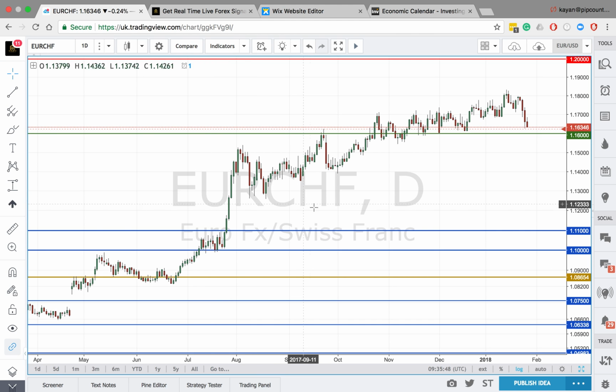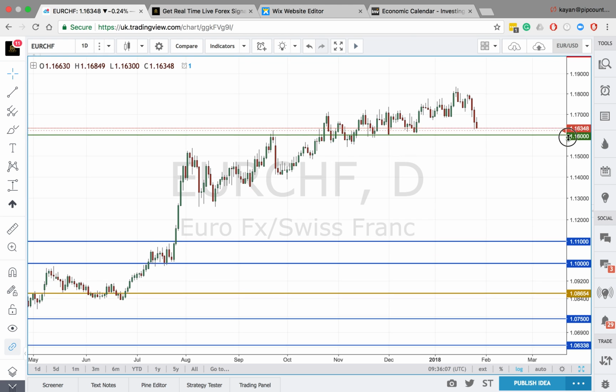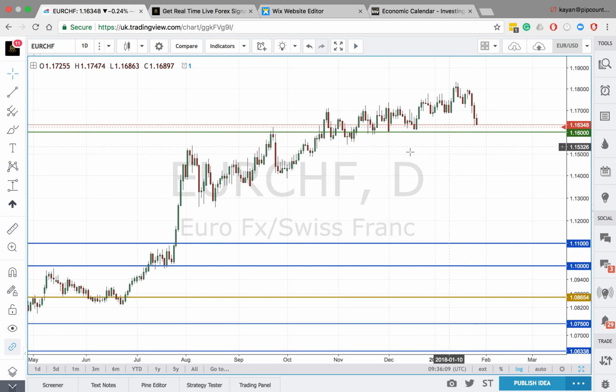And with Europe being Switzerland's main trading partner, they don't want the Swiss franc to appreciate against the euro because a weaker exchange rate for the Swiss franc allows more European buyers to buy Swiss national goods and services on the international market, and more money can come into Switzerland and help the economy get inflation to 2%. So this is a great buying opportunity, traders, at 1.1600. As you can clearly see, it's been a very strong floor and it was a previous resistance, so this can be a good buying opportunity.